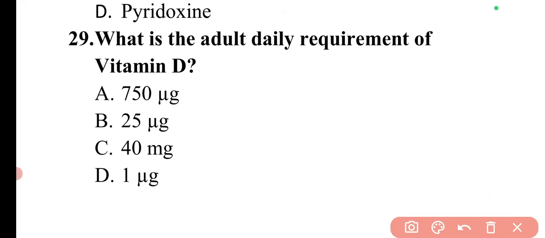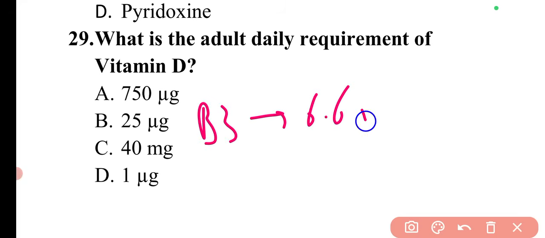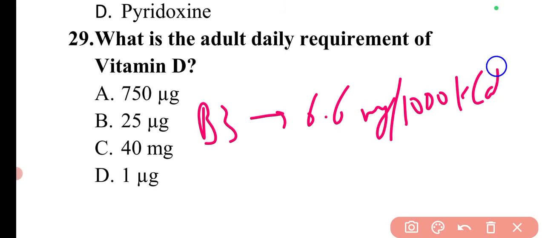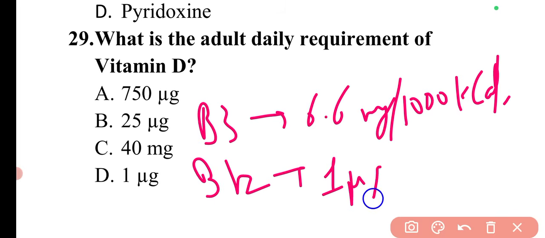Then there is niacin, vitamin B3, which is 6.6 mg per 1000 kilocalories per day. Then there is vitamin B12, which is also important. 1 microgram per day is the daily requirement for both adults and children. So these are the different daily requirements.